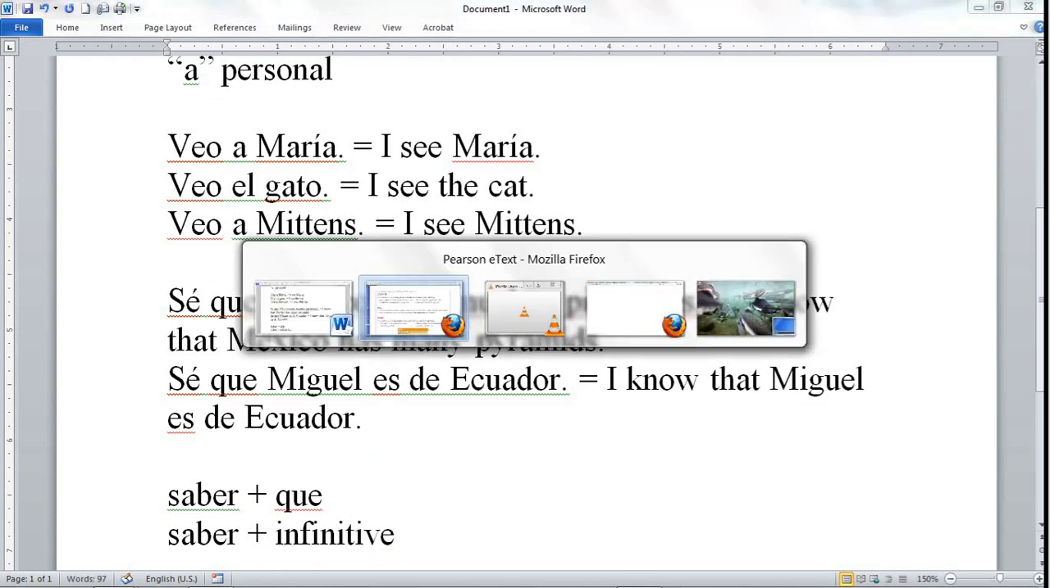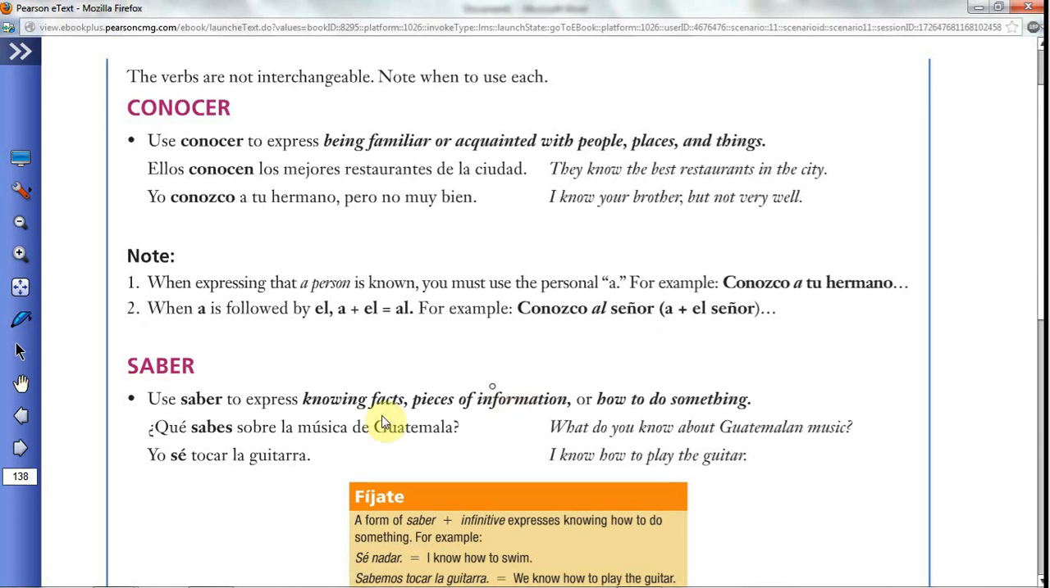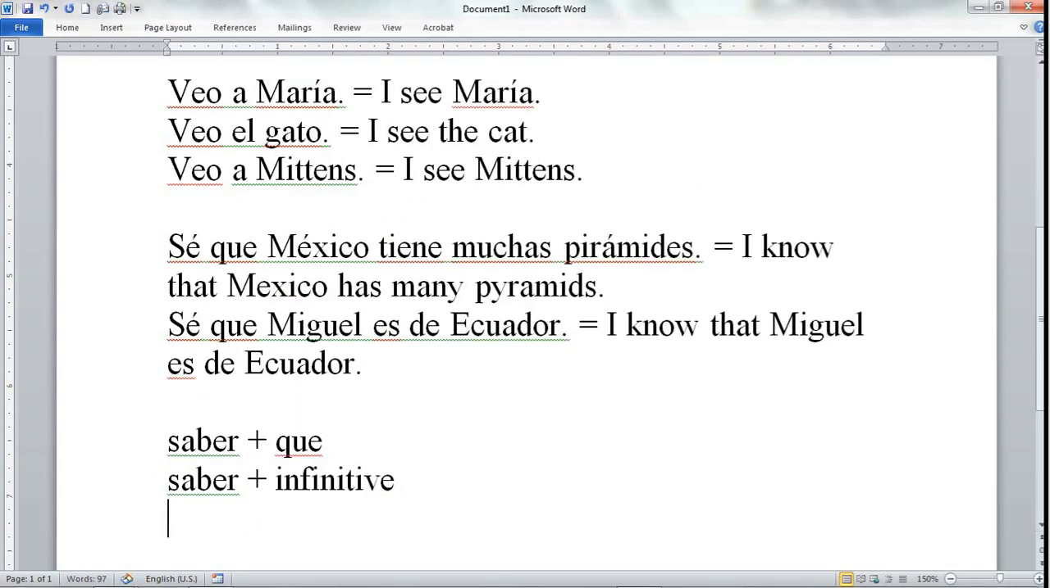So we have here something like yo sé tocar la guitarra. That never happens. You never have conocer plus an infinitive. And another thing that conocer is never followed by is a preposition. Now this may look like a preposition, but it's not. Remember, that a doesn't translate as anything in Spanish. Otherwise, a means to. But here, a means nothing. Just a big fat X.